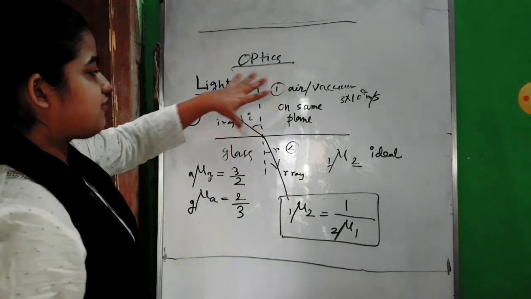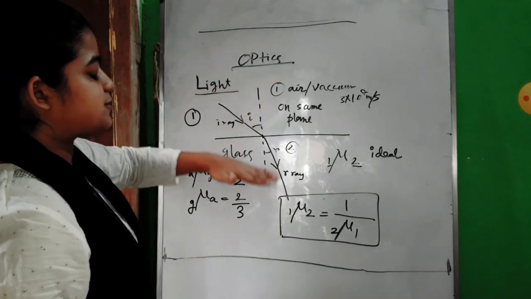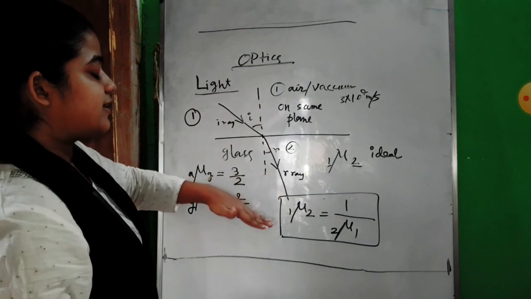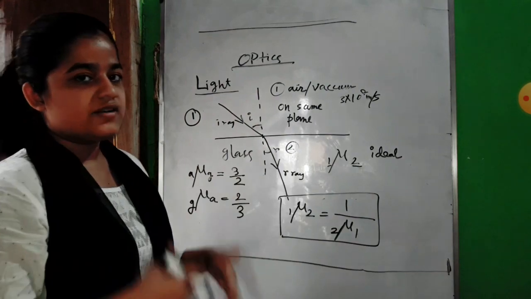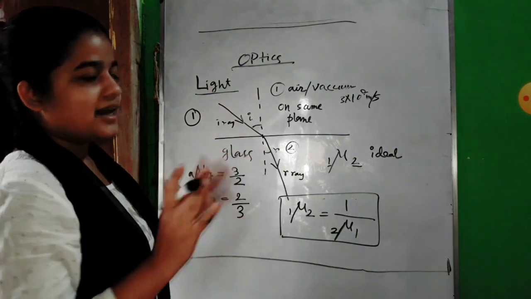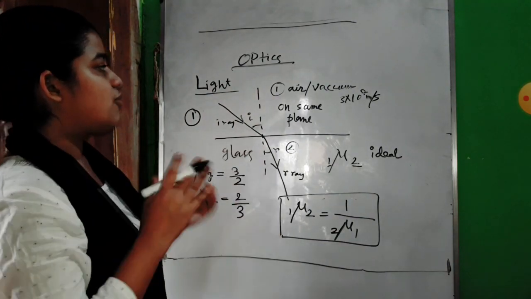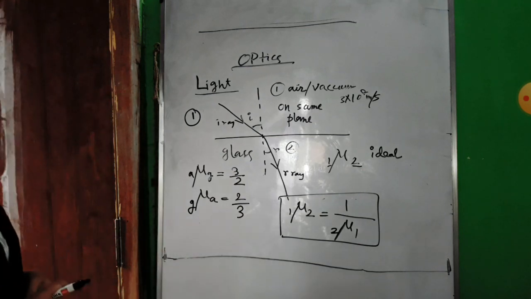If you find the refractive index of the first medium with respect to the second, and the refractive index of medium 2 with respect to 1, they will be just the reciprocal of each other. That is the formula refractive index follows. Is it clear up to this? Then